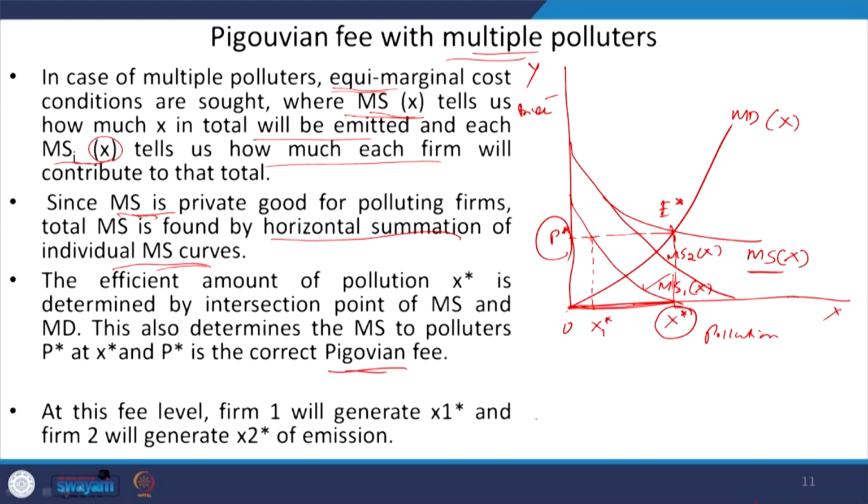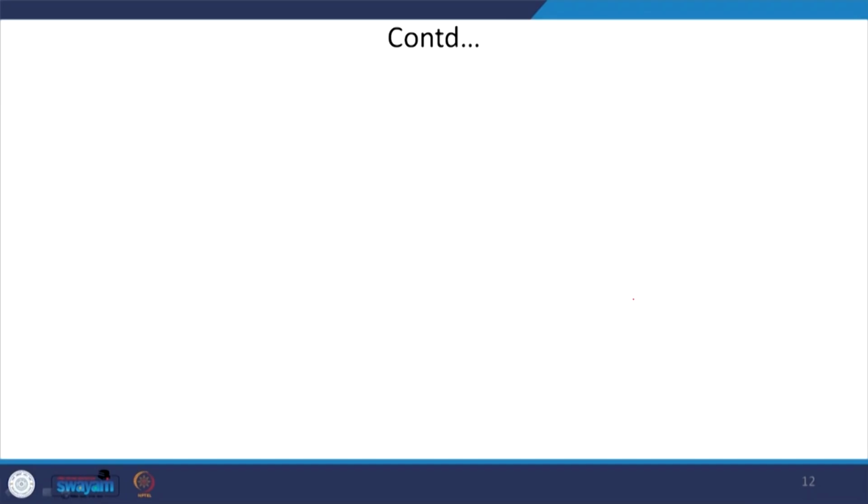So, the first firm will be generating OX1 star, this much of pollution. Likewise, for firm 2, how much will it generate? This P star is intersecting the marginal saving function of the second firm at this point, and corresponding to it let us say this point is X2 star, right. So, now firm 2 will be generating this OX2 star, this amount of emissions. Okay.